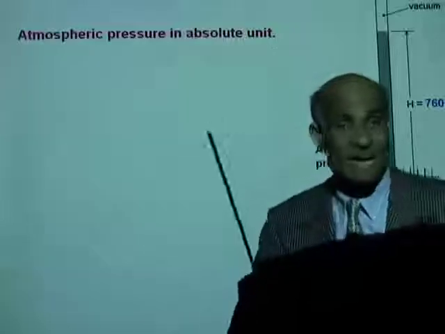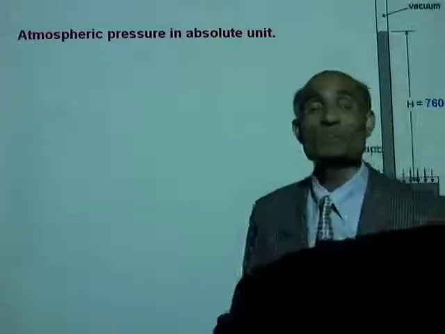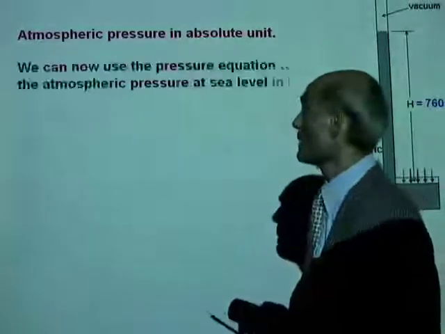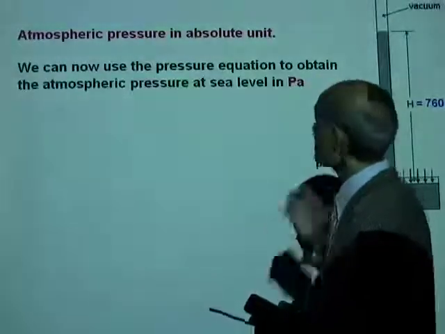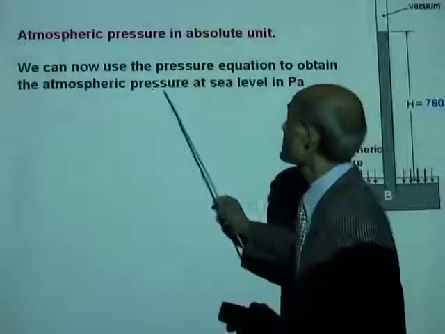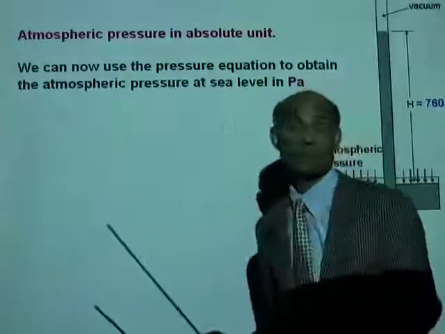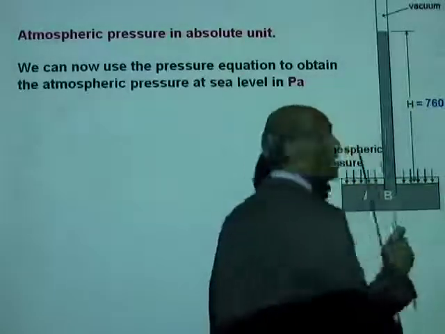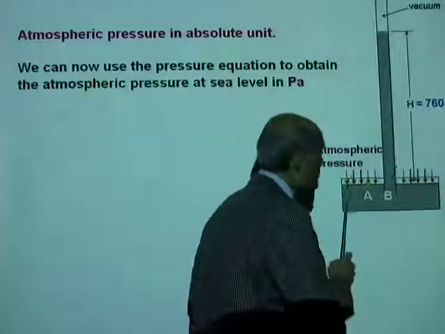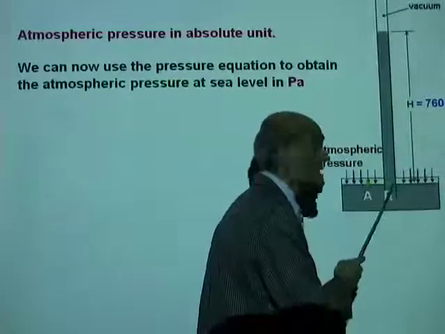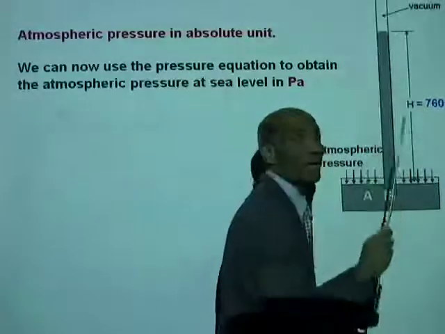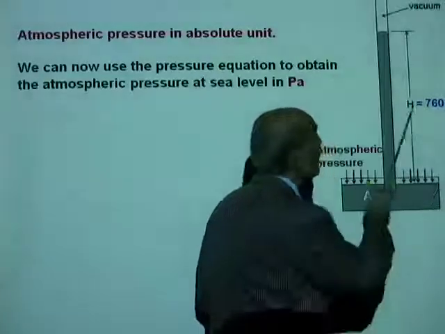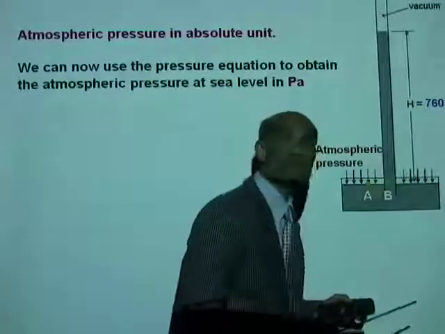Pascal is the absolute unit for pressure. Well, we can now use the pressure equation to obtain the atmospheric pressure at sea level. We now know that pressure exerted by the atmosphere is the same as the pressure exerted by a column of mercury of height 760 millimeter.